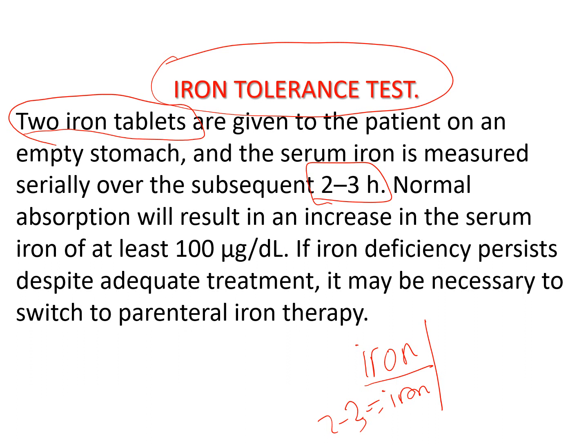of iron. Normal absorption will result in an increase in the serum iron of at least 100 microgram per deciliter. 100 or more. If there is no such increase, this means there is malabsorption or some form of resistance to oral iron. So you should shift to parenteral or intravenous iron.